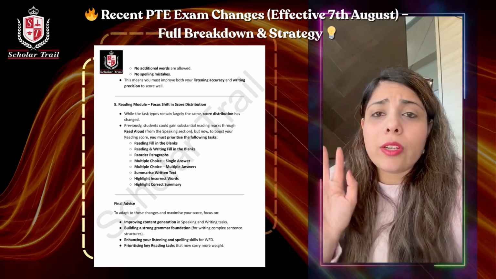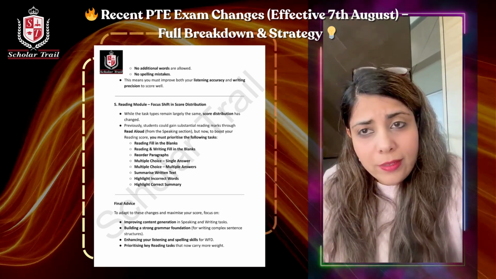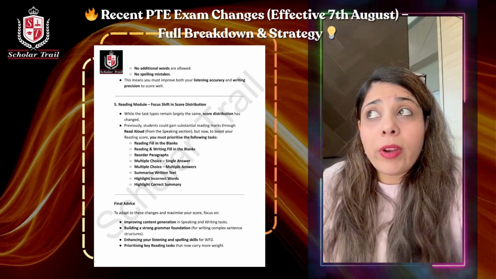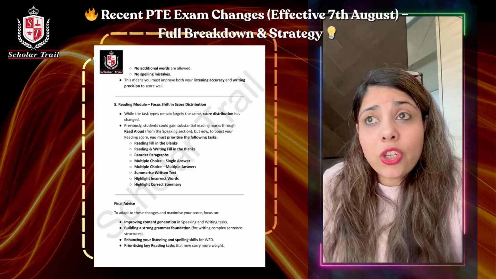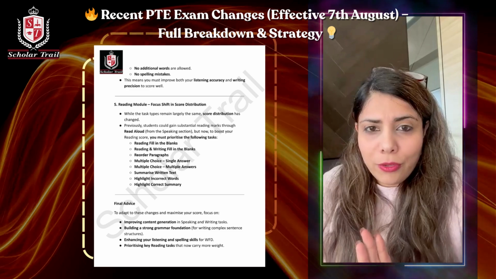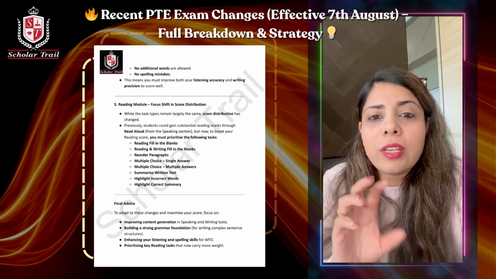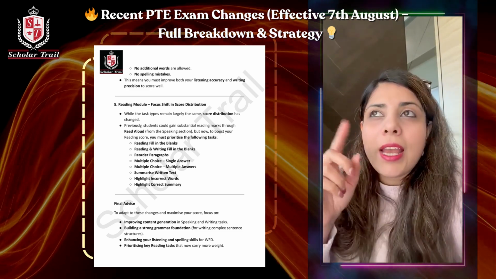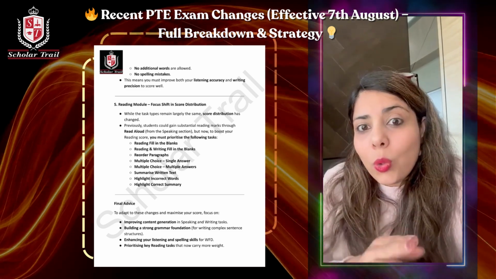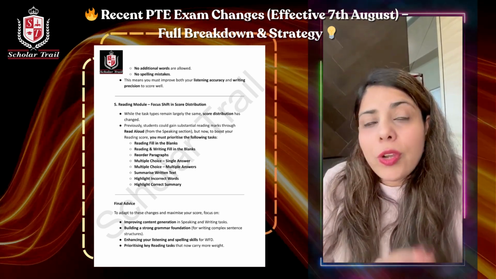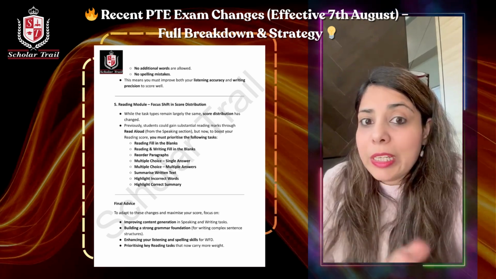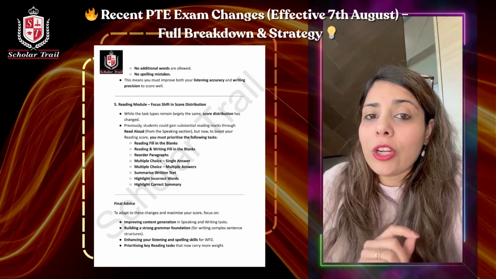All right, so these are the 3 changes we have discussed so far. Focusing more on content, there are 2 new tasks added, the score distribution has changed, and afterwards we have the fourth one, which is a major change, about write from dictation. Write from dictation was a very easy task to score, because we taught a lot of our students that you can use a and the, and if you're not sure of the word, like s or es, you can add both words, and then you would get the score. But now those things have completely changed. You have to have really good listening skills, plus use your memory to write the complete sentence 100% accurately, otherwise you may not get the score.